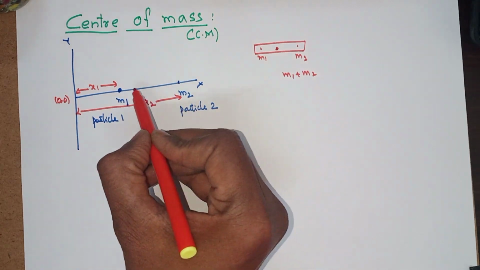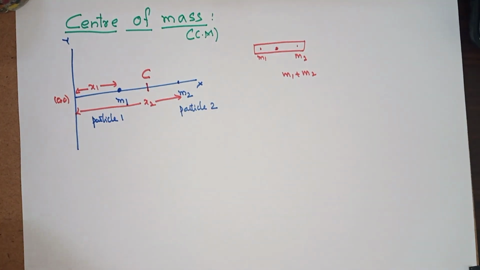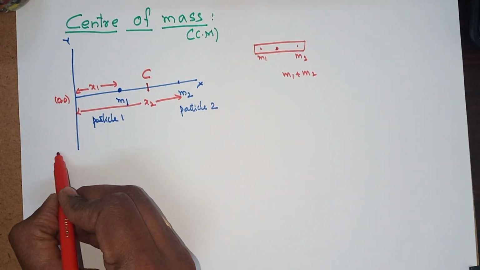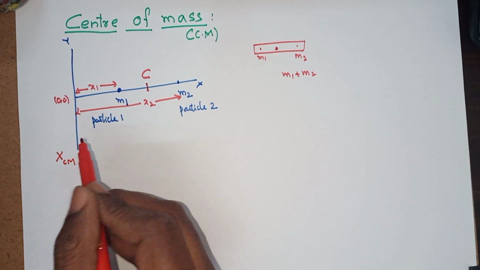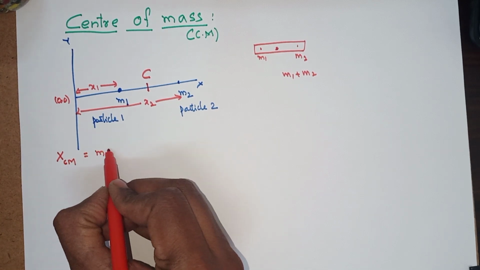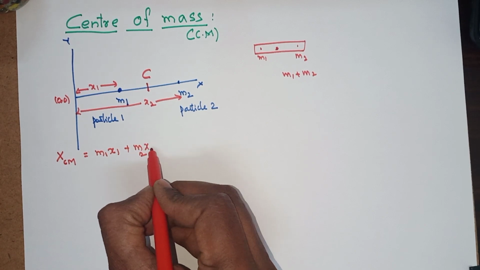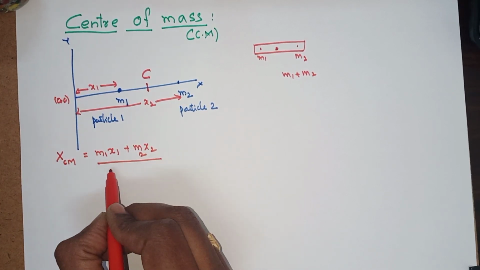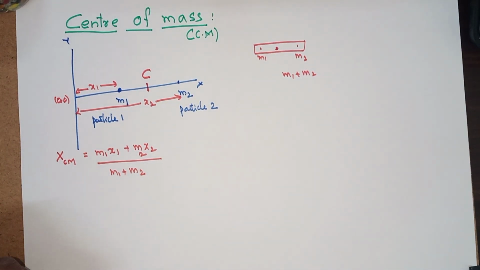Let's say the center point might be a common point which is called C. So XCM, the center of mass location of the x coordinate, how to write? M1 x1 plus M2 x2 by the total mass of the system, M1 plus M2.